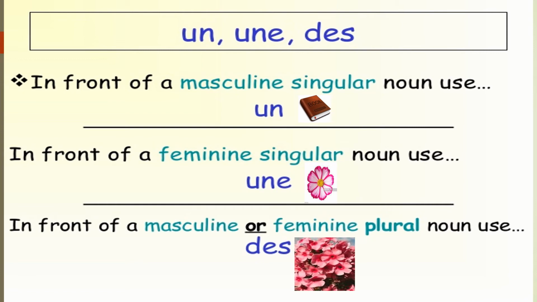For example, un livre, that is a book. Une fleur, a flower. Des fleurs, some flowers. So all these articles are placed before the noun.